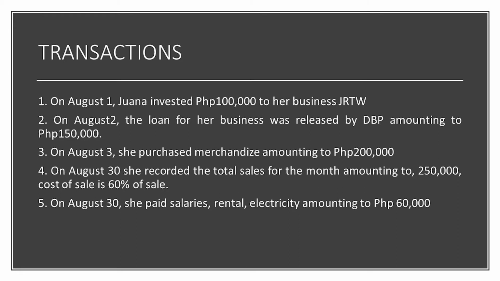This time, let's have an application of the rules by means of five simple transactions. Then, we will try to post these five simple transactions in our accounting equation. Our first transaction is on August 1. Juana invested 100,000 pesos in her business called JRTW. So, this first transaction must be posted in our accounting equation.